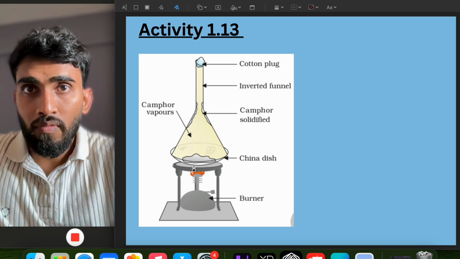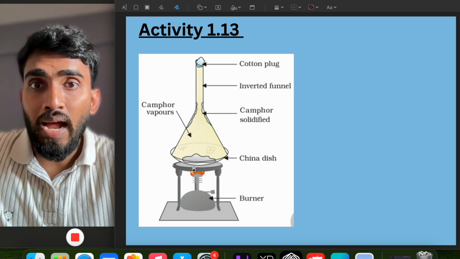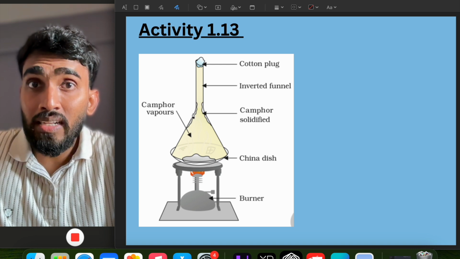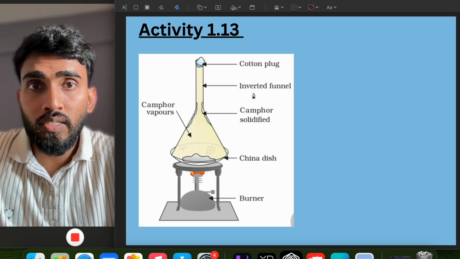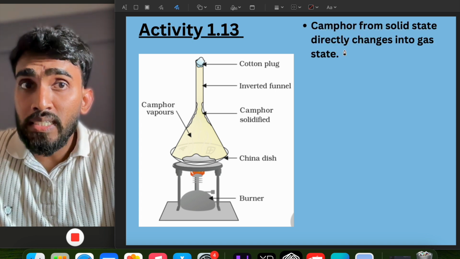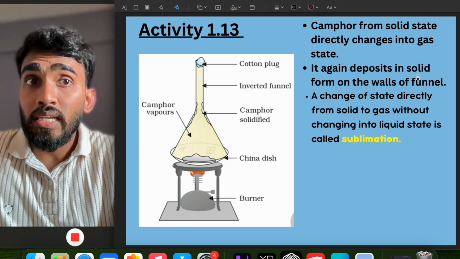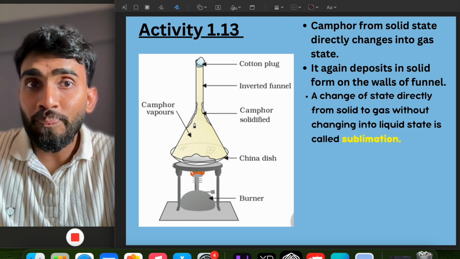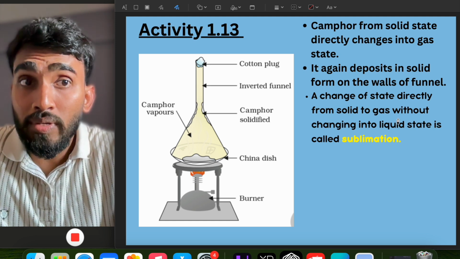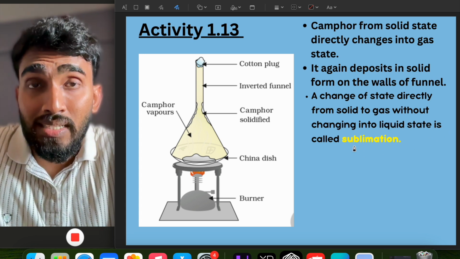Solid camphor will disappear, that means it will get converted into gaseous state. And after certain time, the camphor will again get deposited on the walls of this funnel in the form of solid again. Camphor from solid state directly changes into gas state. It again deposits in solid form on the walls of the funnel, and this change of state directly from solid to gas without changing into liquid state is called as sublimation.